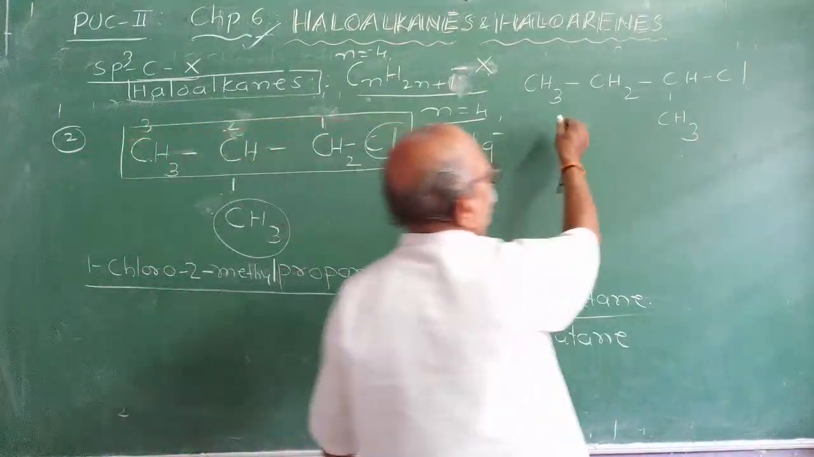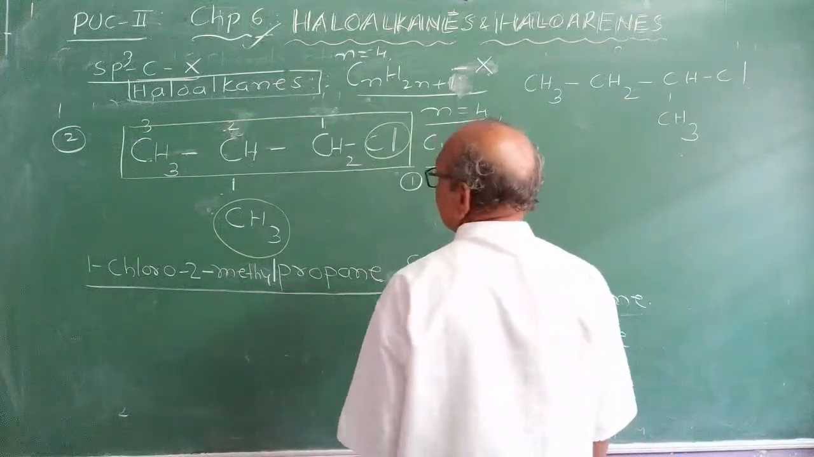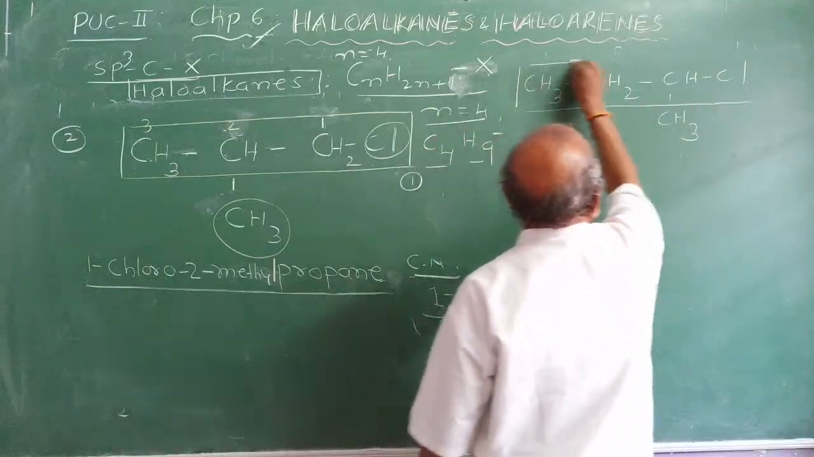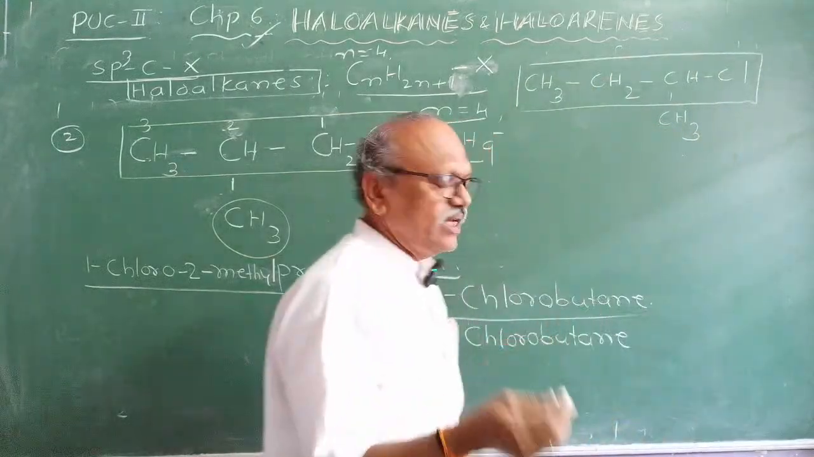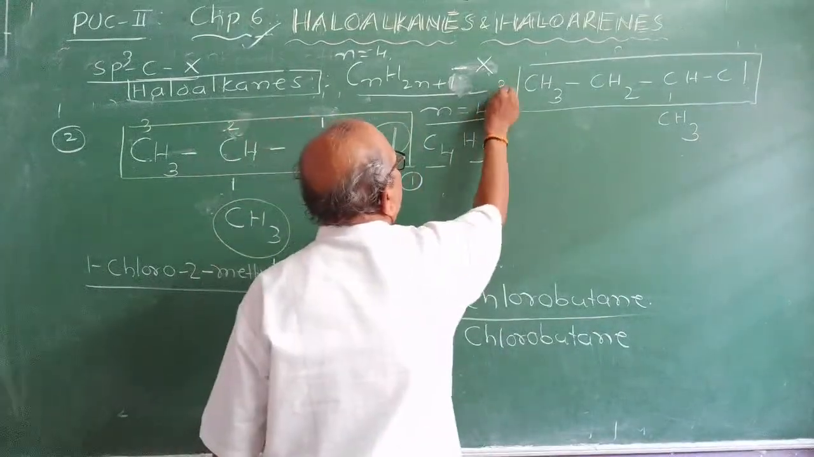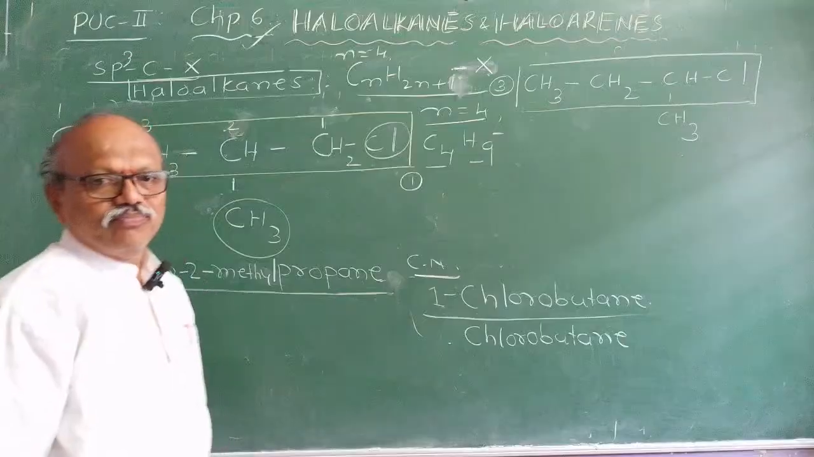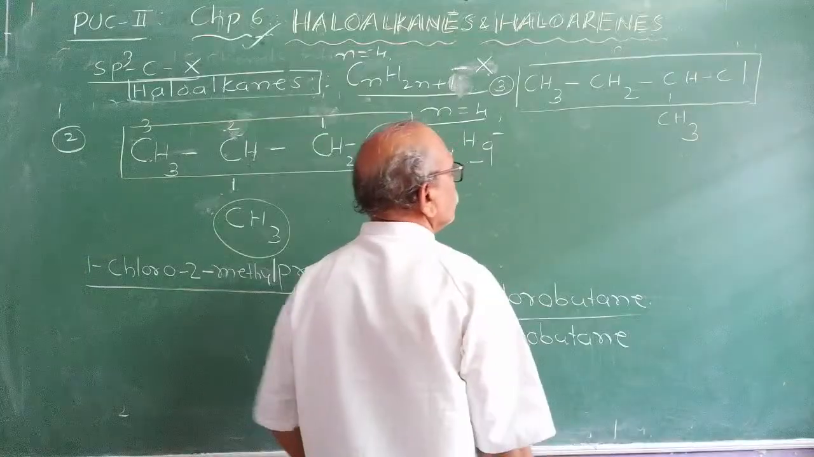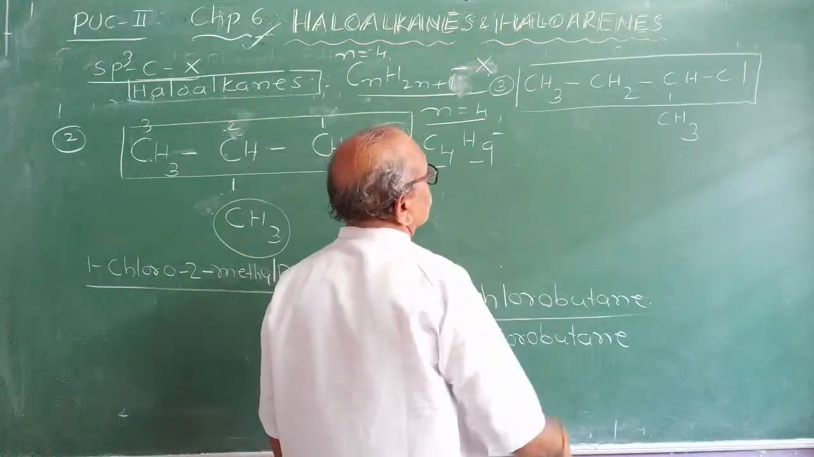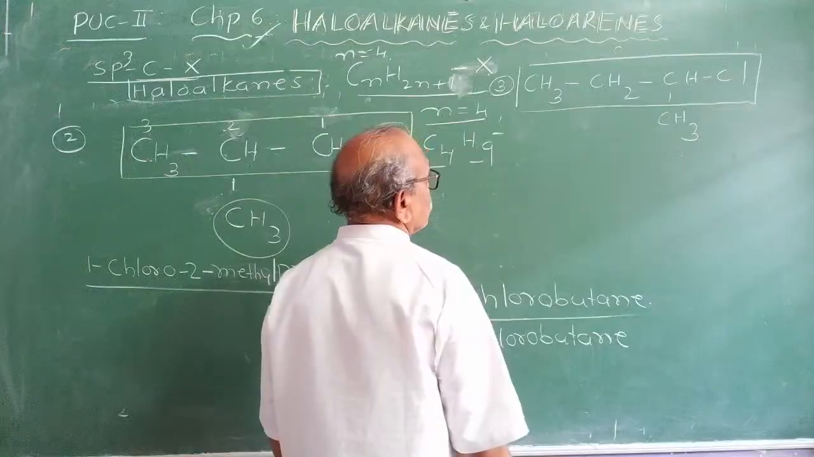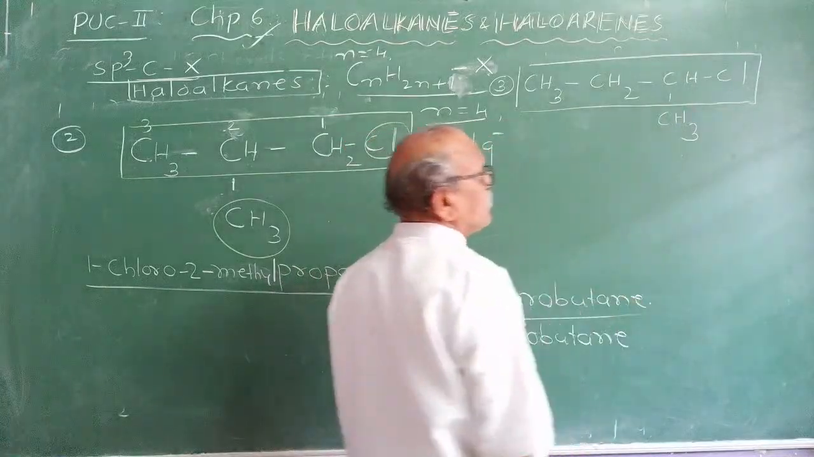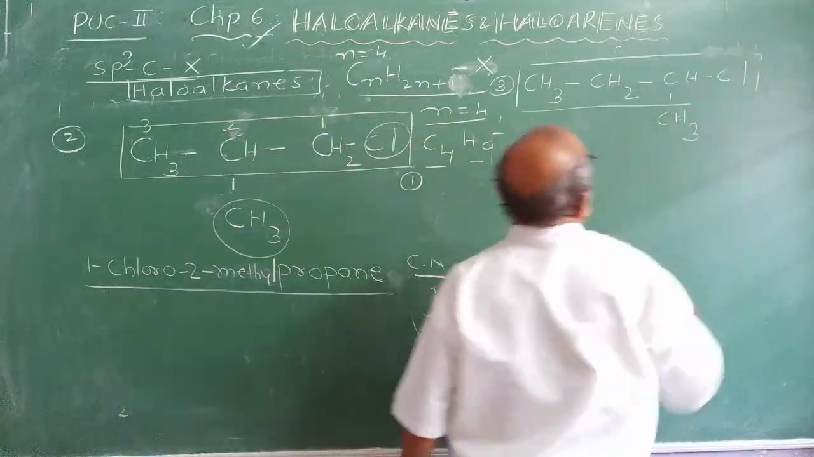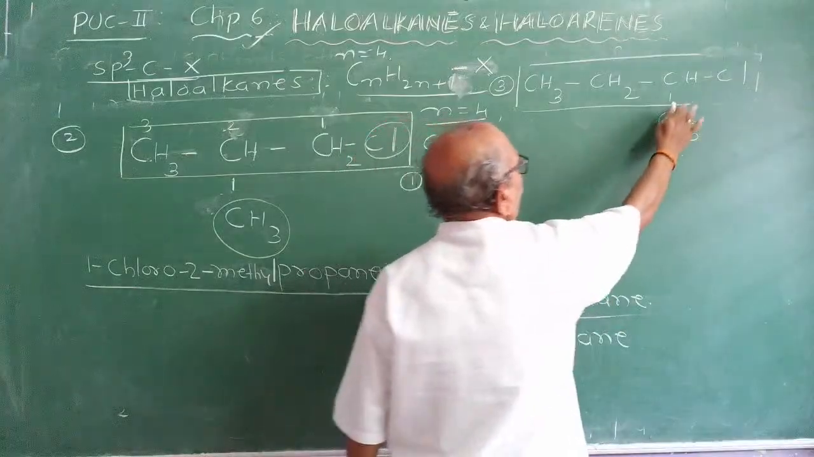Which is the parent chain now? Yes? Which is the parent chain? The straight chain is the parent chain. Understood? They are different in the second isomer. This is the third isomer. Write the IUPAC name of it. Practice it. Number the carbon atoms. Which is the longest chain now? Straight chain. I will show you now.